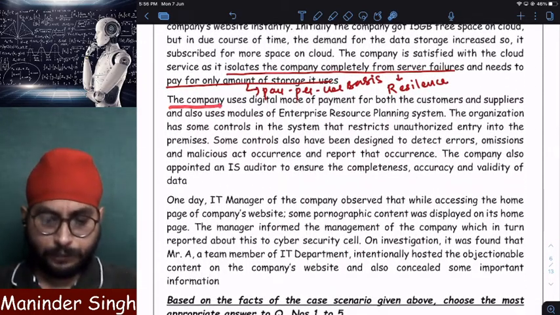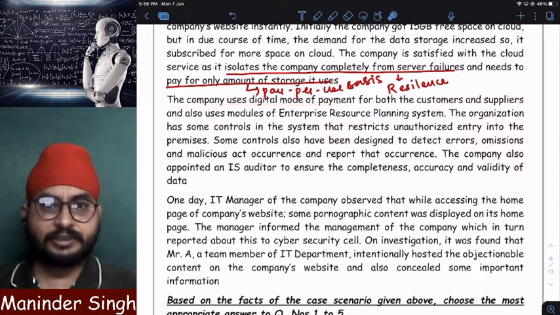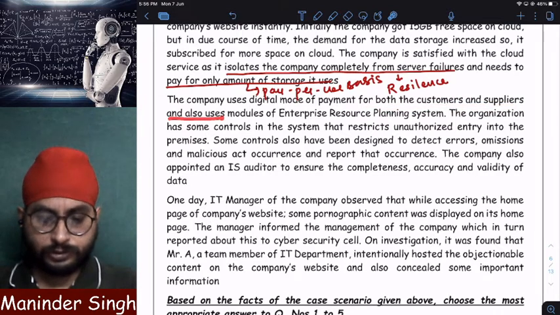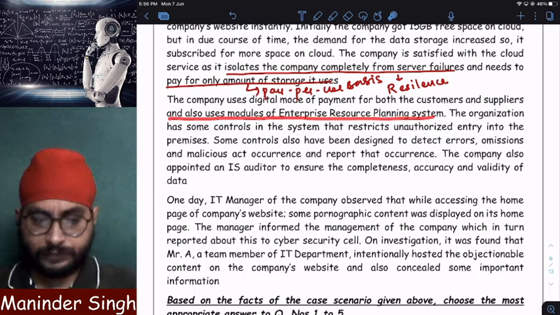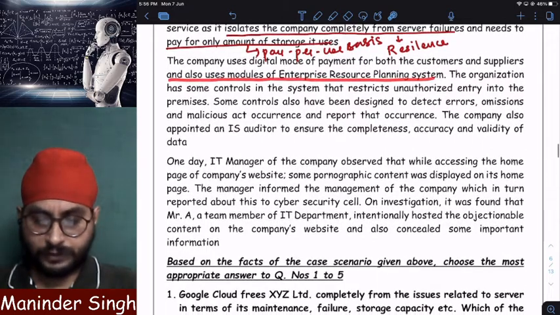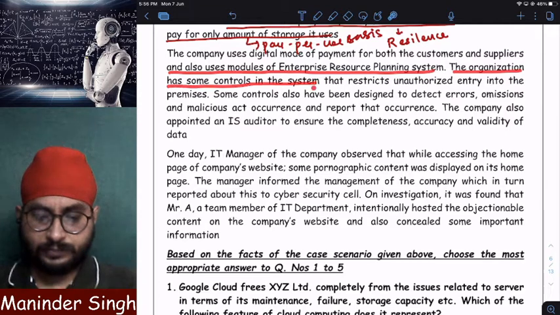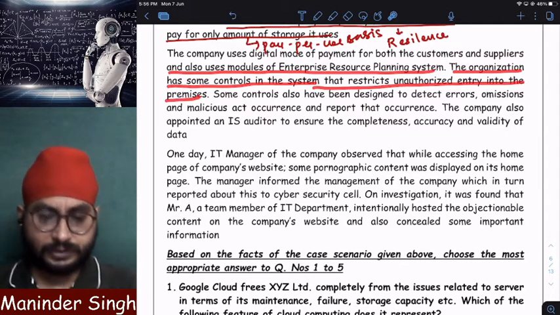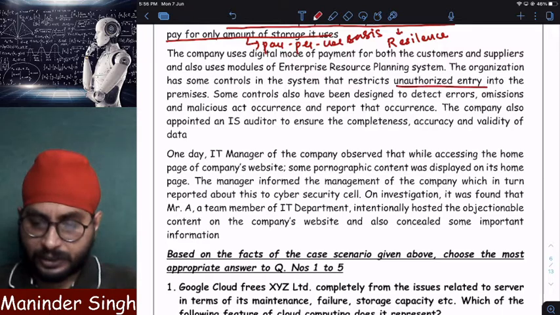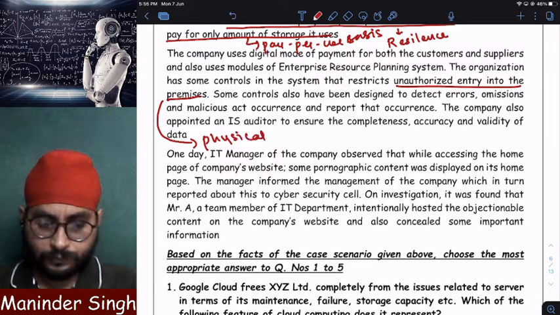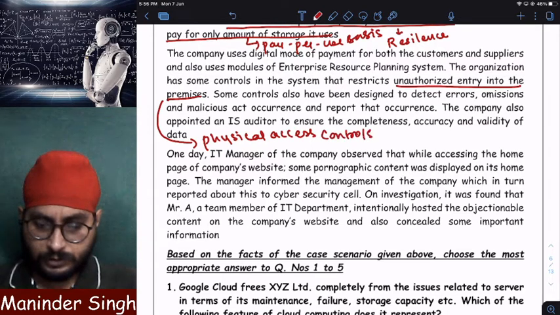Next, the company uses digital mode of payment, that is digital payments, for both customers and suppliers, and also uses modules of ERP. Clear? The organization has some controls in the system that restrict unauthorized entry into premises. Sir, unauthorized entry into premises, how can I prevent it? Physical access controls. The concept is from which chapter? Chapter 3. Clear? Chapter 3.